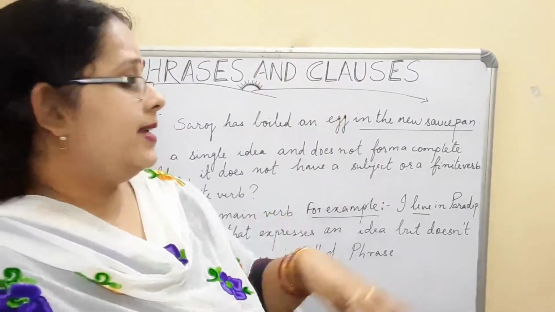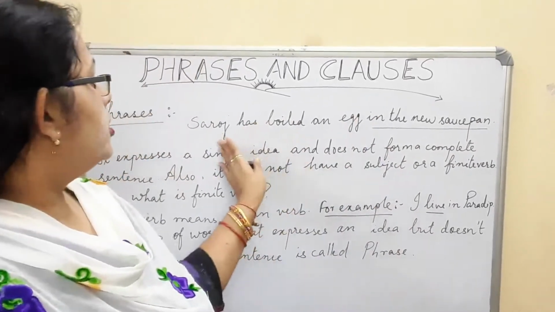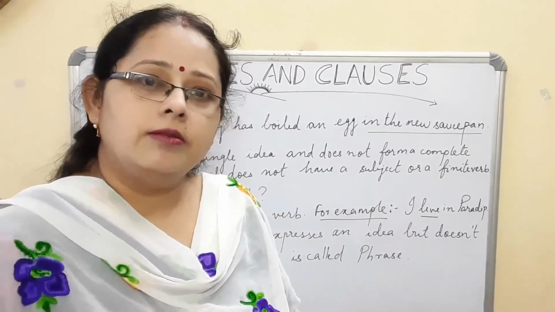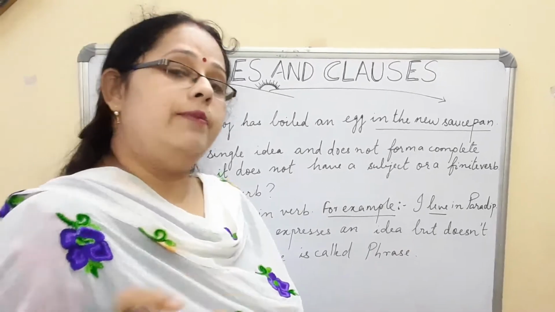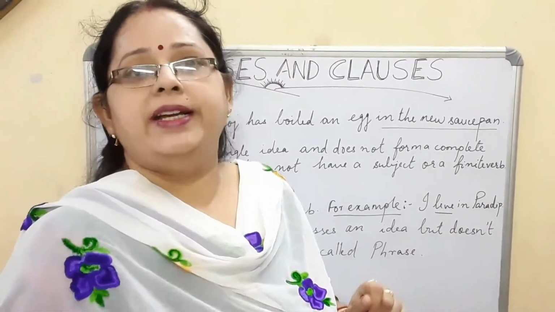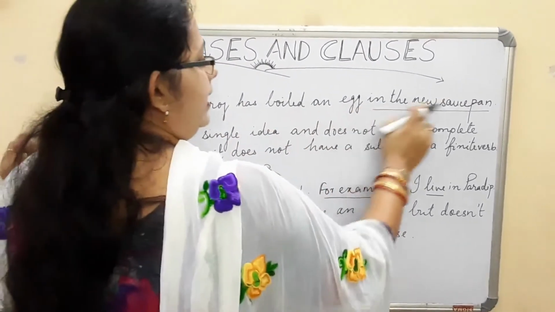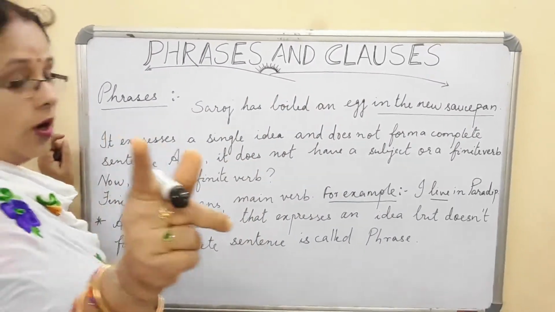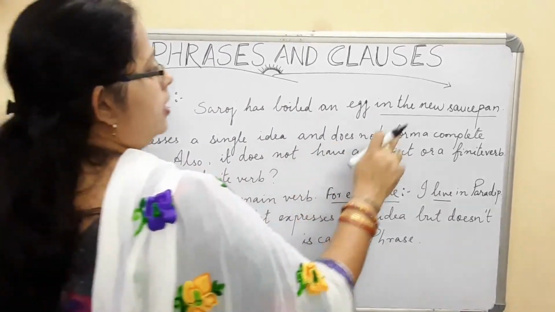But if I say this part of the sentence, in the new saucepan, I will not say about Saroj has boiled an egg. I will only say in the new saucepan. What is in the new saucepan? Water is there, tea is there, vegetables are there, anything. That means I am giving you the information that it is a saucepan, but I am not giving you a complete meaning. That is known as the phrase. It expresses a single idea and does not form a complete sentence. Also, it does not have a subject.